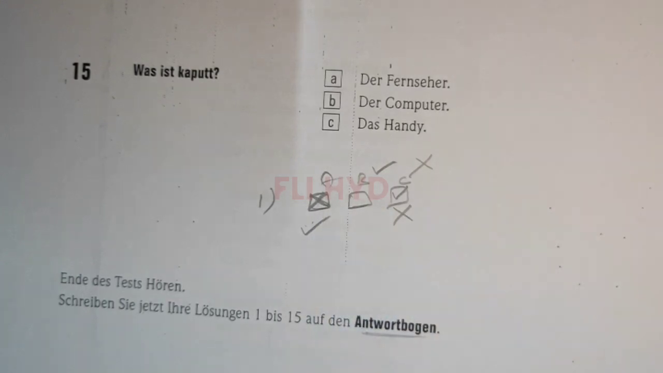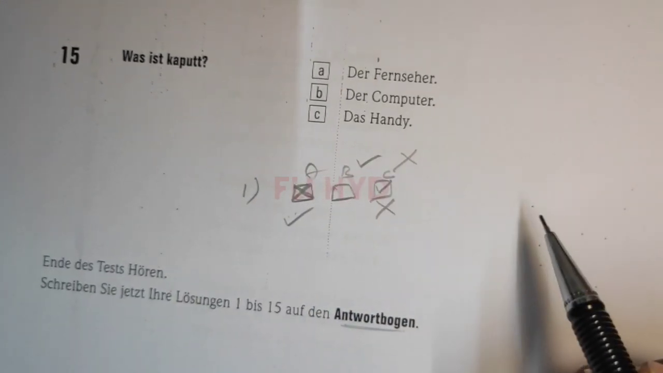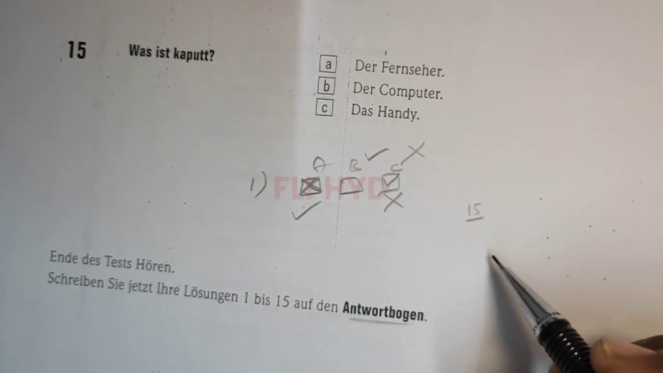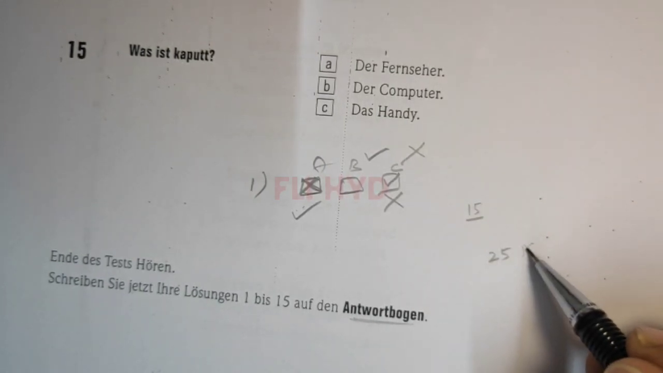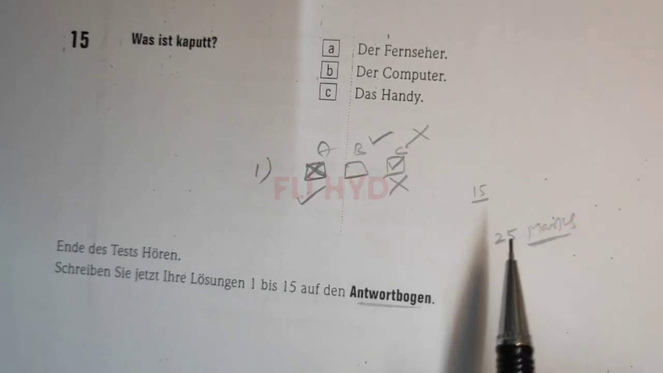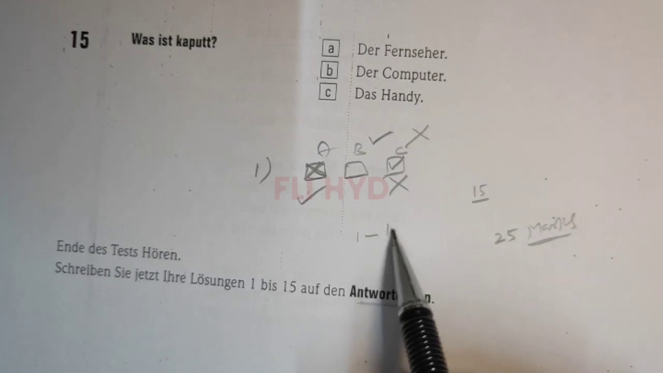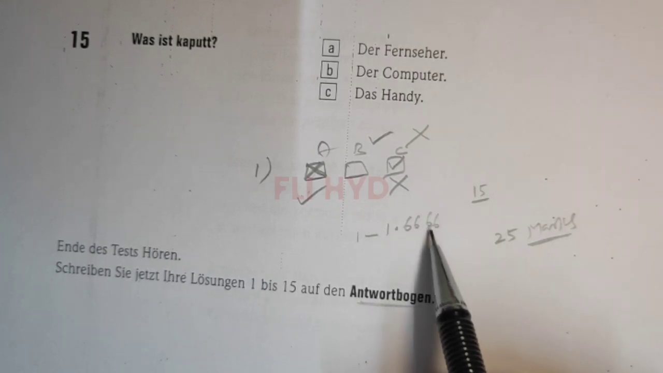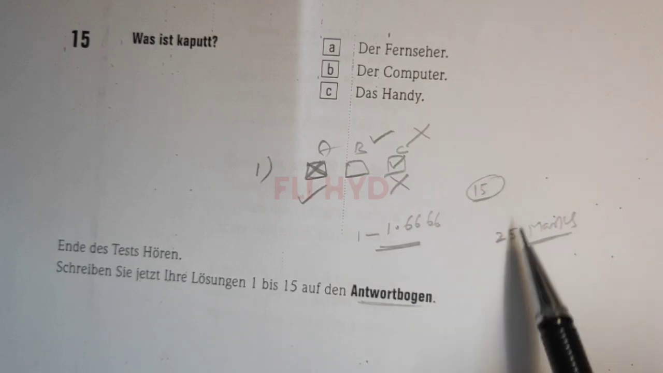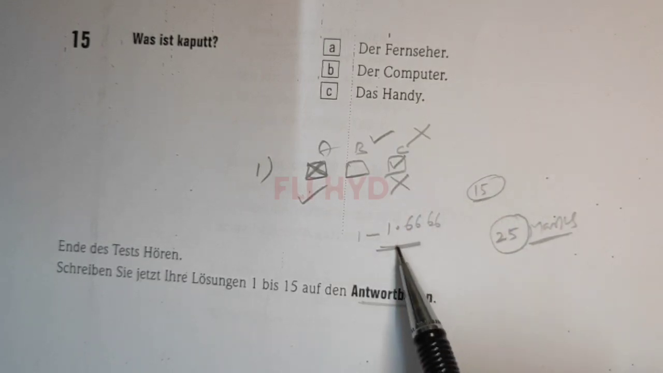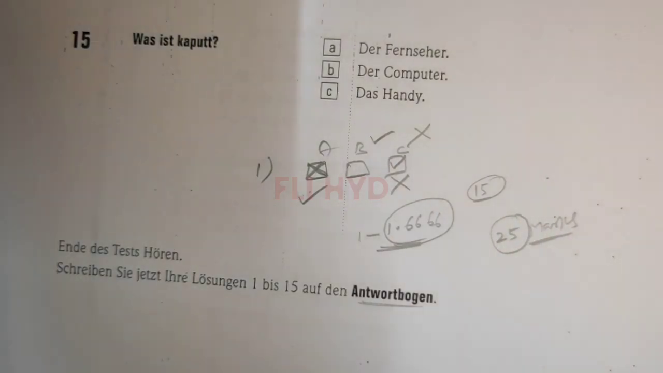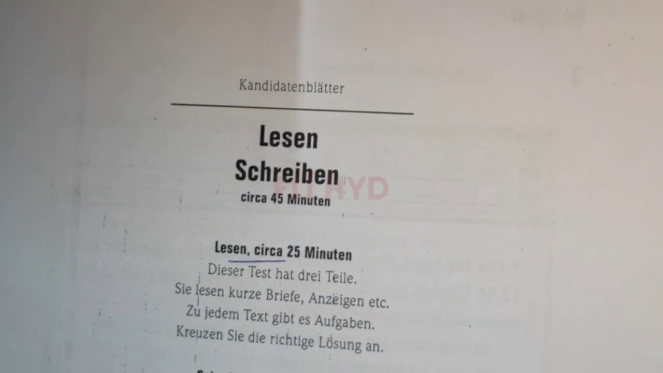Clear? So this is the Hören part. Hören has a total of 15 questions, but this is for 25 marks. So literally, for every correct answer you will be getting around 1.66 marks. Clear? So 15 questions and 25 marks, so each question carries around 1.66, something like that. Clear? The next Teil, Lesen and Schreiben.